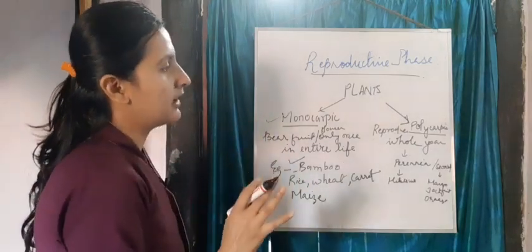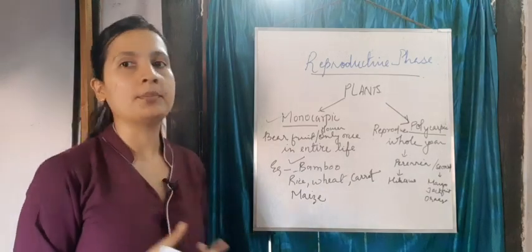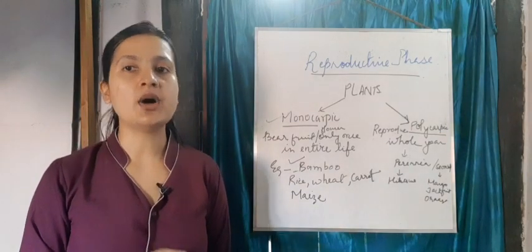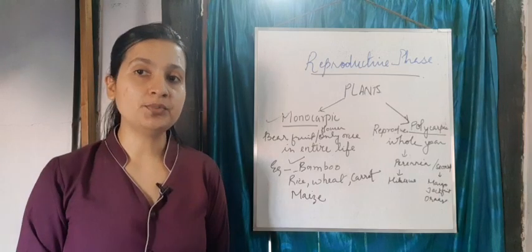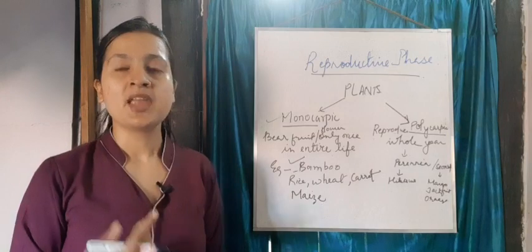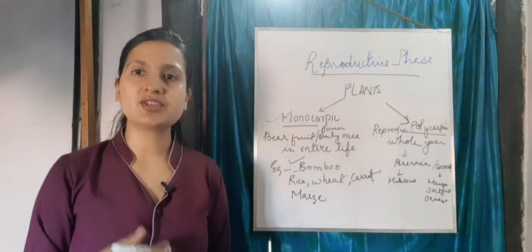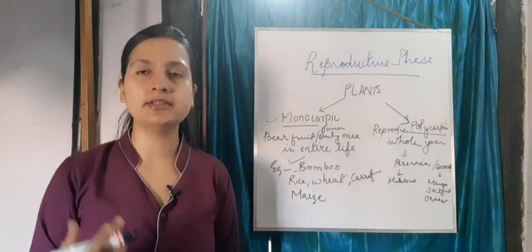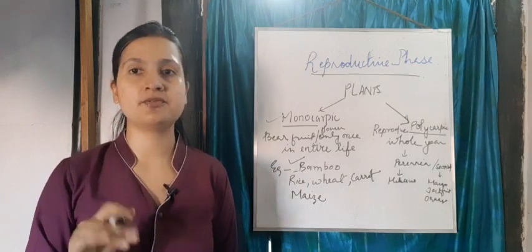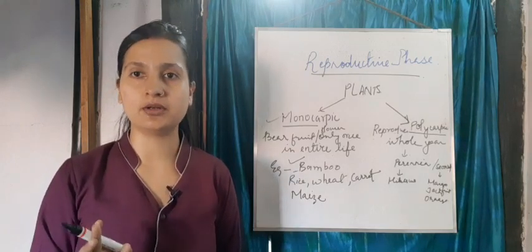Second is polycarpic. Those plants which reproduce throughout the year, and it could be perennial or it could be seasonal. Perennial is like which keeps on reproducing the whole year. In 12 months they will bear fruits or flowers.